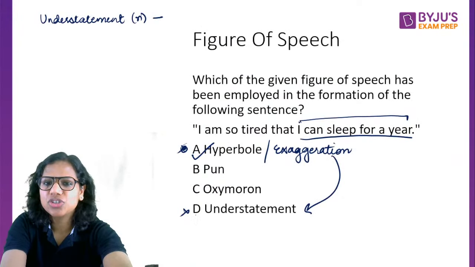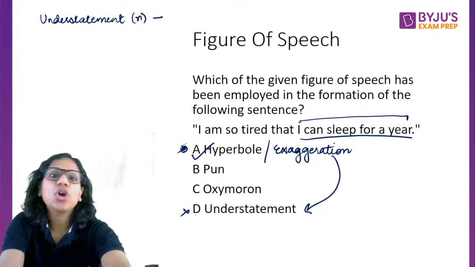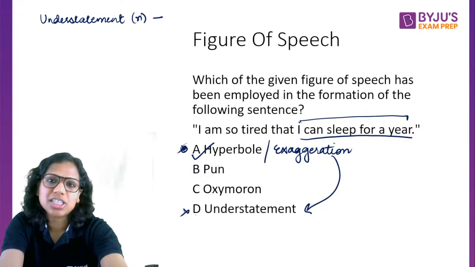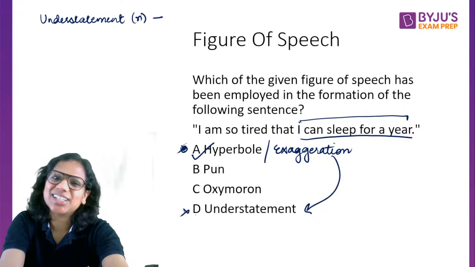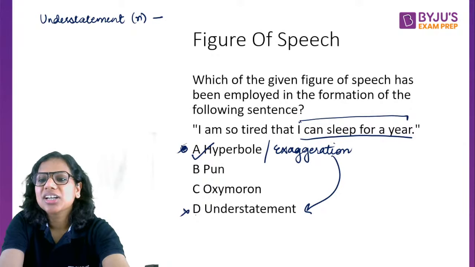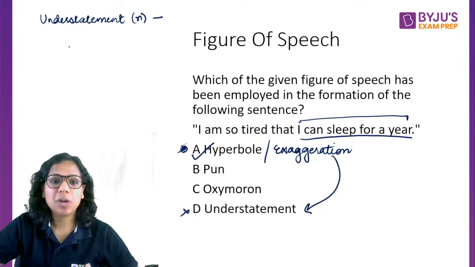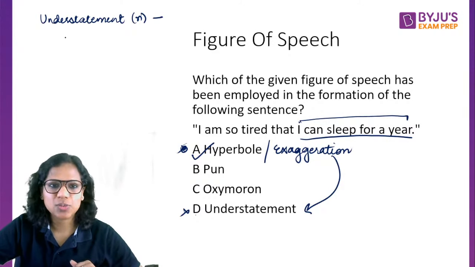Is this fact, inference, judgment, or figure of speech? Okay, I'm not that rich. Yes, if a very rich person says this, say tomorrow Azim Premji or Anand Mahindra says this, then that is clearly an understatement, right? Now, euphemism. What is euphemism? What is pun? What is oxymoron? Let's talk about that as well.